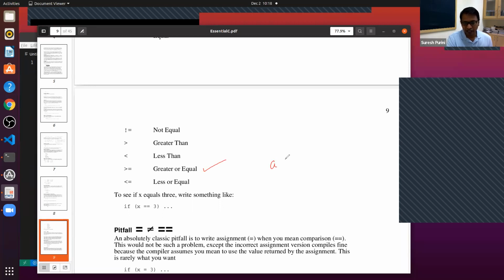We checked if A is greater than or equal to 0. This is the one we used. And what are the other kinds of relational operators that are available? Less than or equal to, less than, greater than, not equal to. These are the other relational operators that are available.